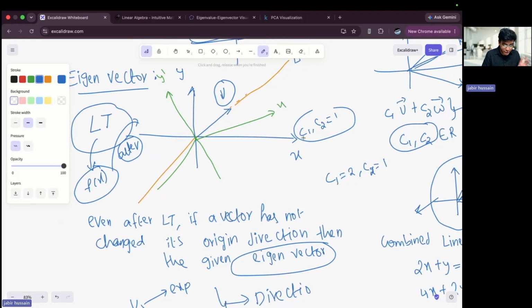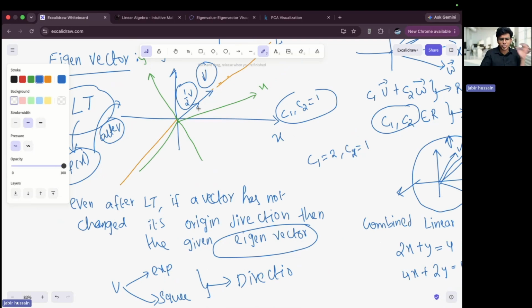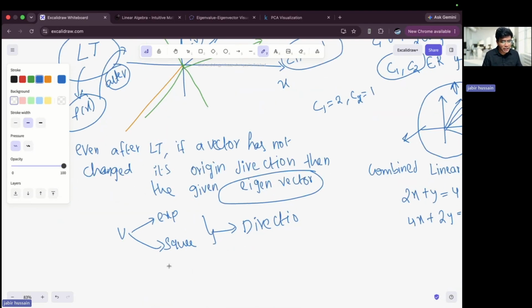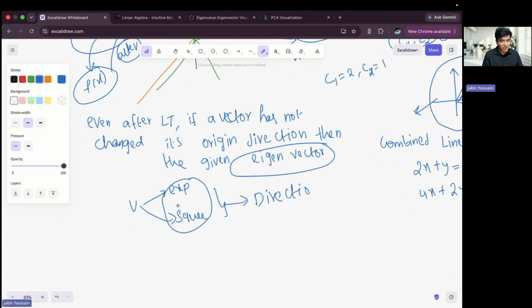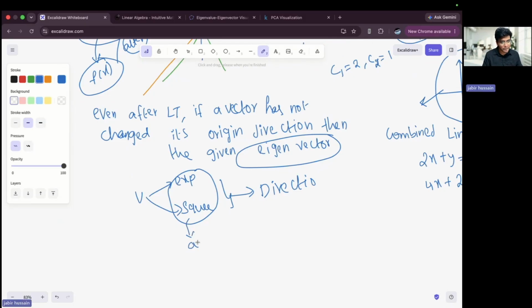Let's assume that after this transformation, my vector v has changed to half, like 1 by 2 has happened to my vector as a result of the transformation. The amount it has expanded or squeezed is known as the eigenvalue, and it is represented by lambda.